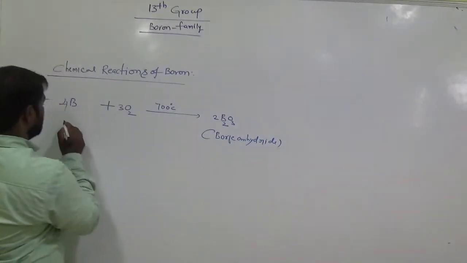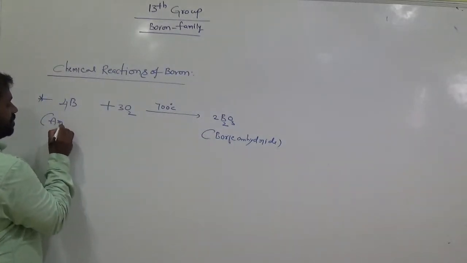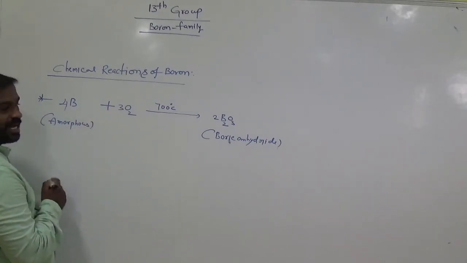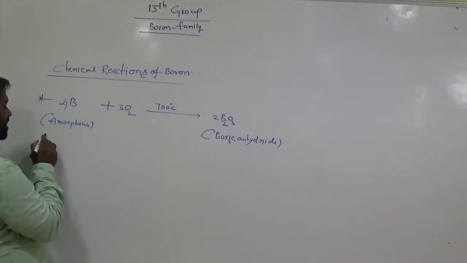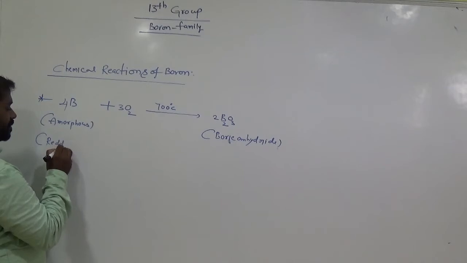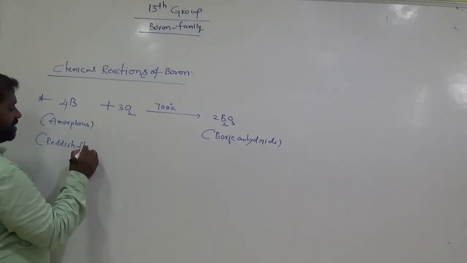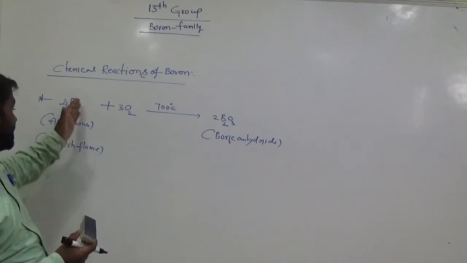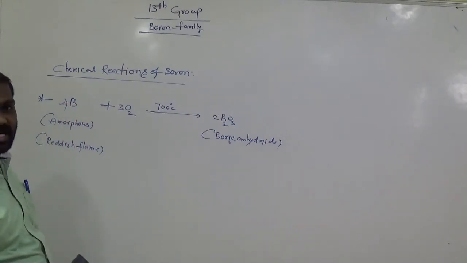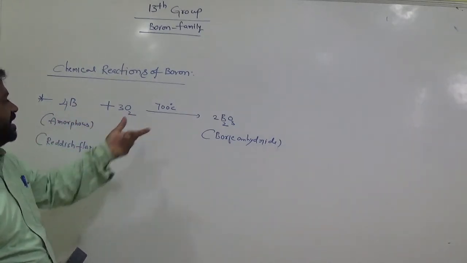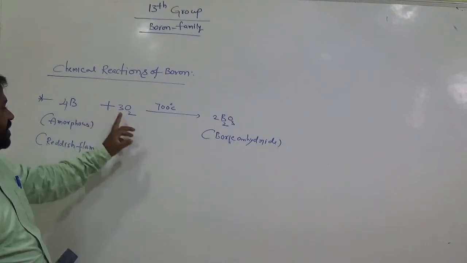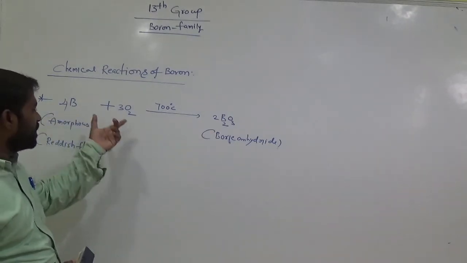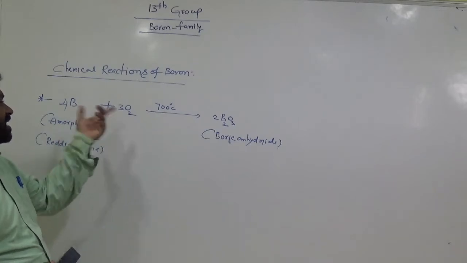Here it is amorphous boron, like powder. At high temperature we heat, and a reddish flame color is observed. That means at high temperature the boron flame appears reddish. As long as we heat this boron in the presence of atmospheric oxygen, it produces boric anhydride. So this is the chemical reaction of boron, how boron interacts with oxygen.